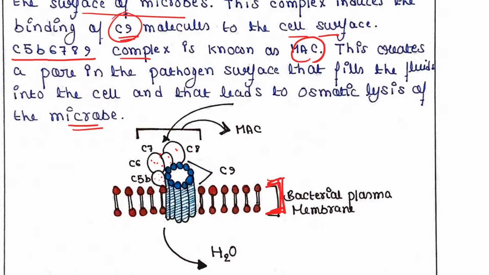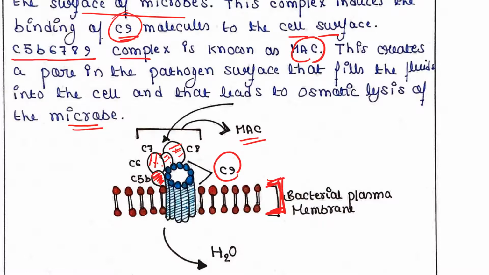First C5b comes to attach to the plasma membrane. Then C6 will come, C7 will come, C8 will come, and then a number of C9 molecules will be attached. So they all form the MAC, or membrane attack complex.